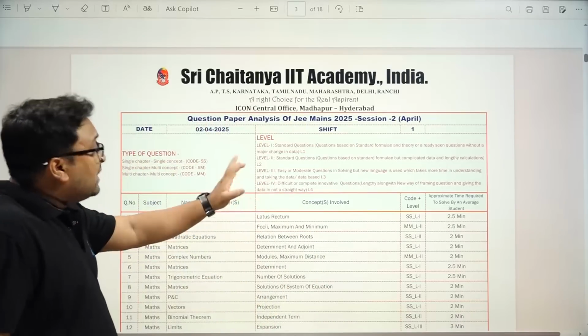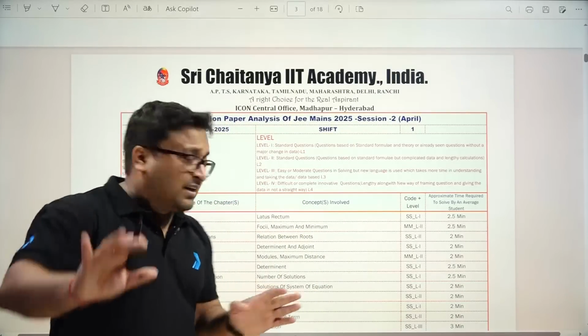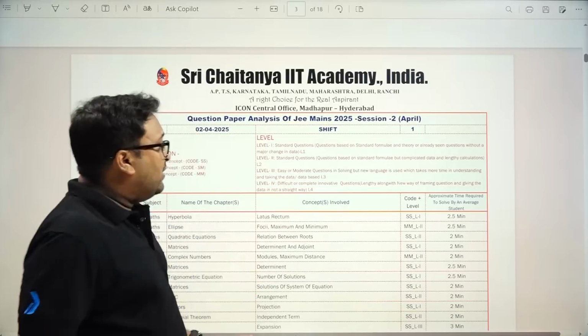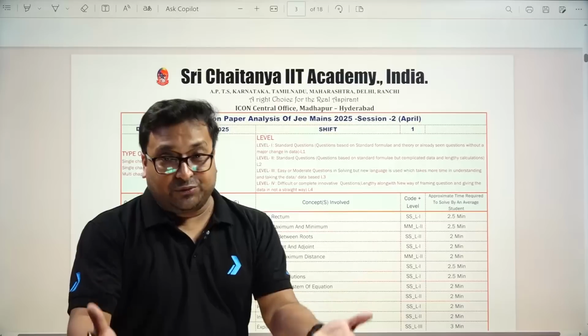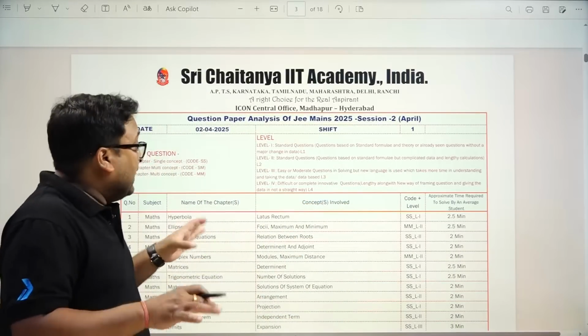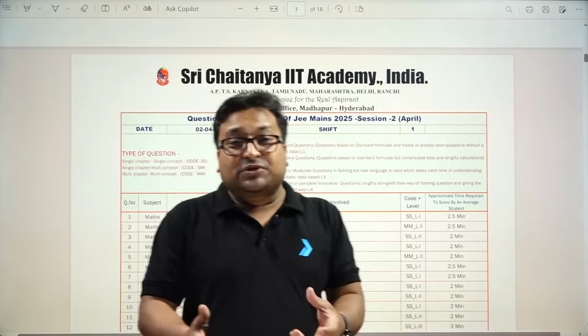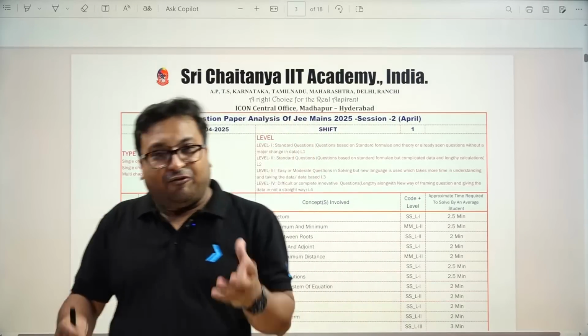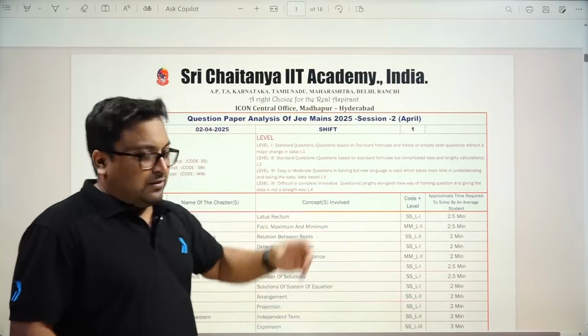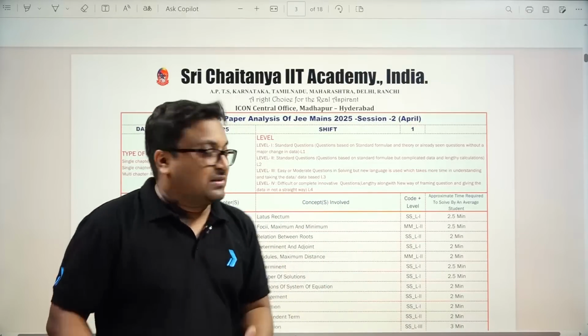Okay, so what was the level 3? They can be easy; it doesn't mean level 3 is always tougher, no. They can be easy or moderate, but new language was used, which takes more time to understand. So data-based questions are quite interesting. For some people they become very tough, for some people they become easy, because you have to understand their language.